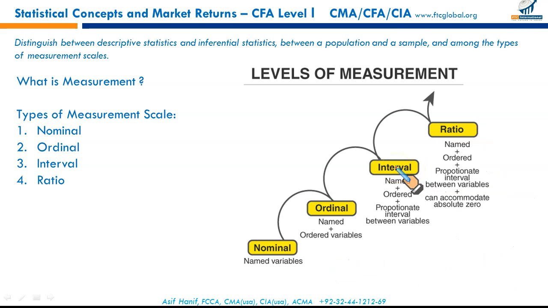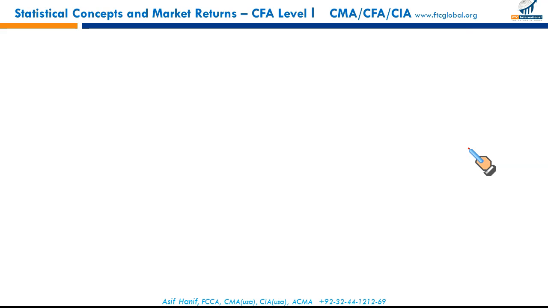So these are the rankings. First is the nominal variable, where just a name defines a particular variable. Name with order is called ordinal. If we can establish exact equal intervals between the measurements, it's called interval measurement. And when we have absolute zero as a measure in a particular measurement, it's called ratio measurement. So these are your 4 levels of measurement, and we can represent them all in our tabular arrangements. All right, moving on. A little understanding of this is sufficient because we will be more concerned with application.